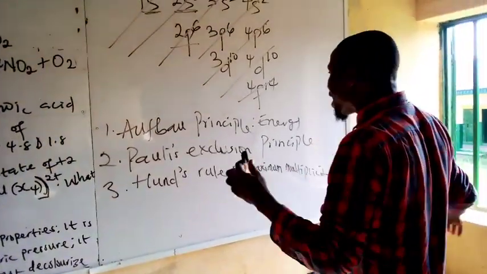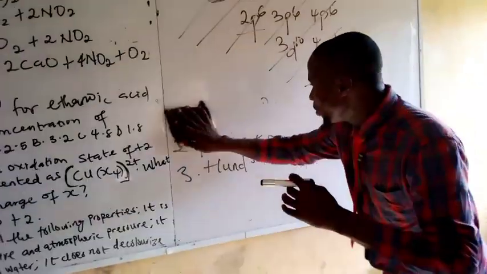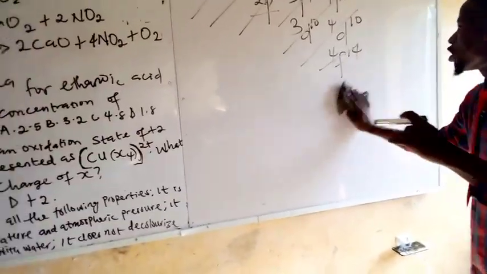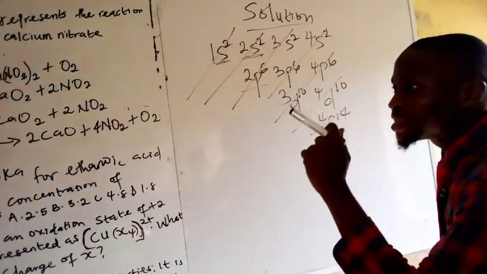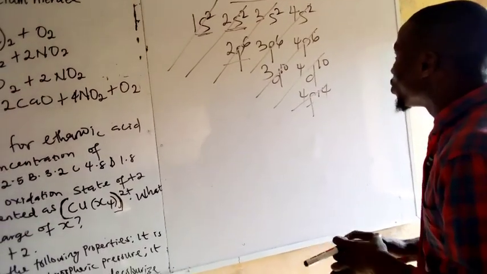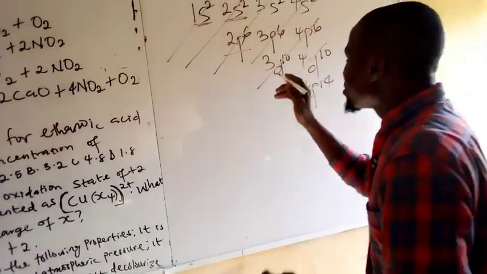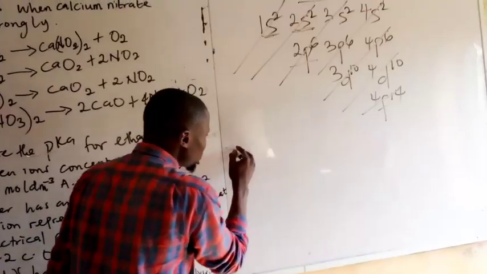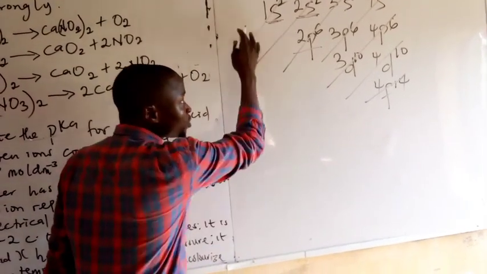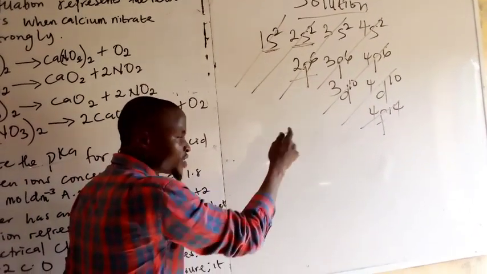Now, how do we write the electronic configuration of the element that is having atomic number of 25? The first orbital that we are going to write is what? I want you to think about it with respect to the explanation. 1s2. Good.